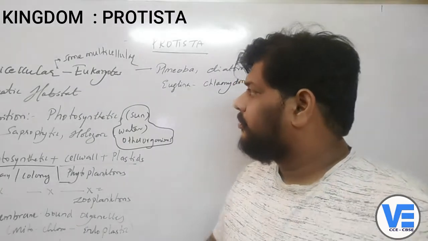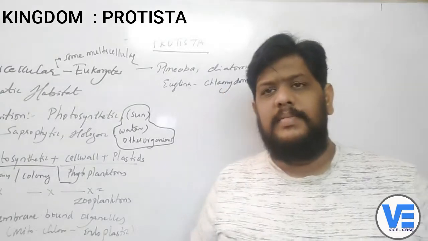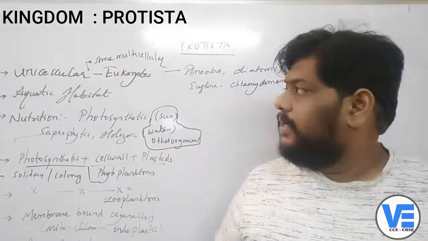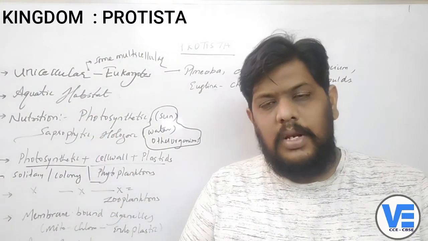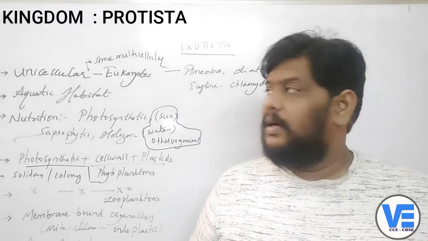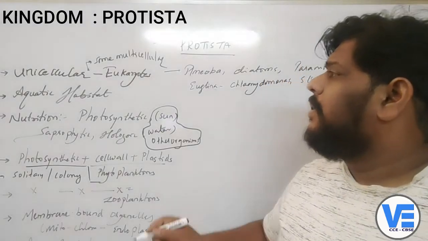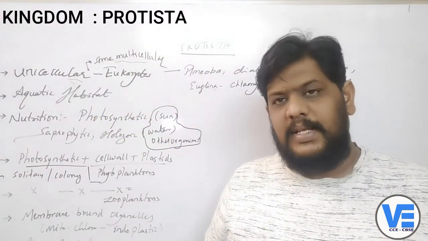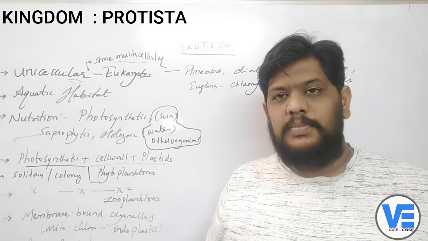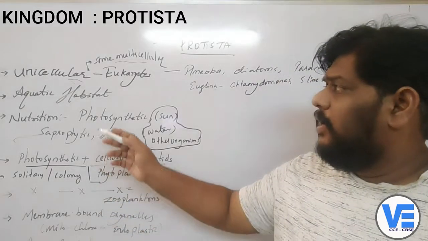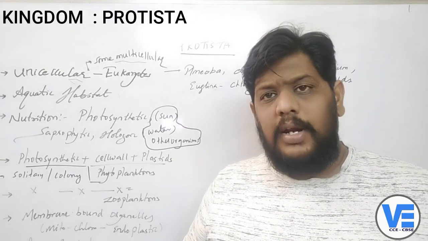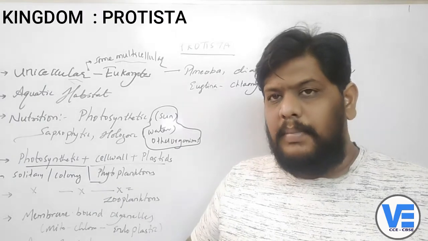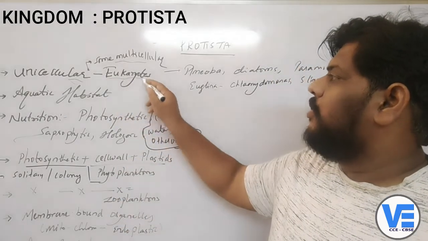Now coming to the first point, these organisms are unicellular, right? That is already what we have learned, isn't it? So these organisms are unicellular. In Monera also we have seen that the organisms are unicellular, right? But here, apart from being unicellular, only very few of them are multicellular. You might think that these are unicellular and the monerans are also unicellular, right? But the major difference here is that these are eukaryotes.